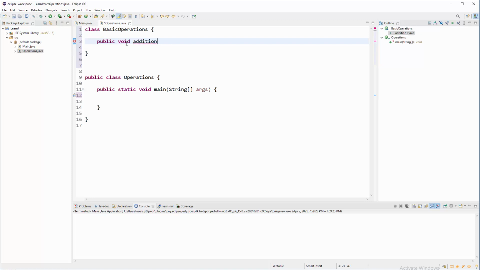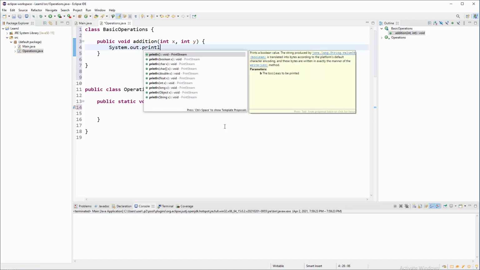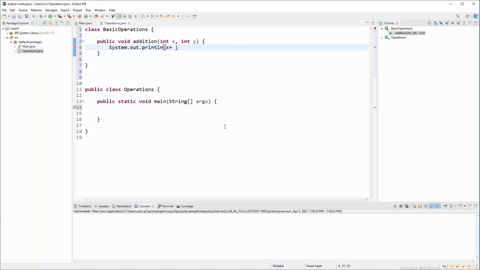So let's have it as public void addition, or some other name, but here we are doing a very simple mathematical operation on two integers, so integer x and integer y, and for simplicity reasons the operation will be just system.out.println what? Well, x plus y. Very simple stuff to mentally grasp.